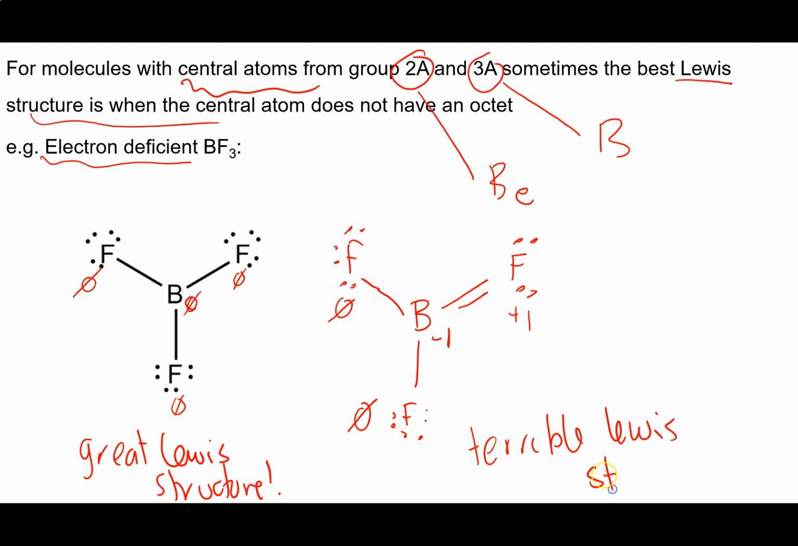So this is an example of an electron deficient molecule, which is our third class of octet rule exception. When we want to be on the lookout for electron deficient molecules is when our central atom is from either group 2A or 3A.